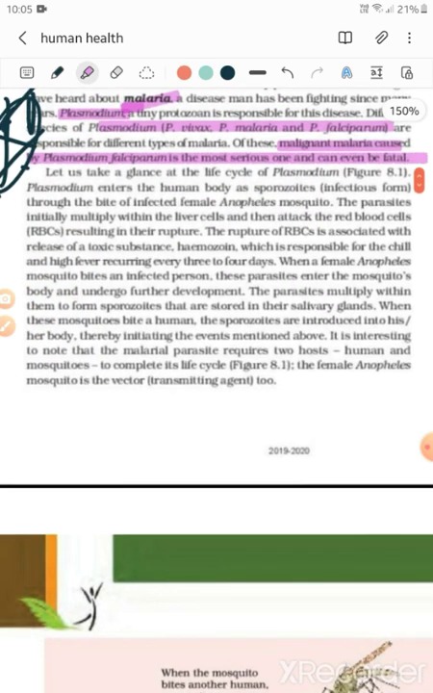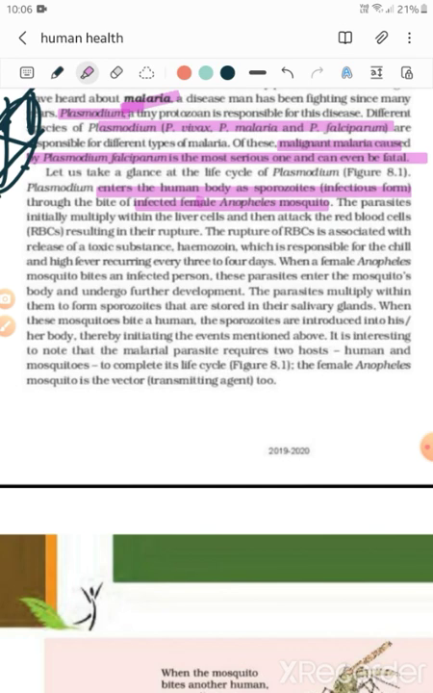Let us take a glance at the life cycle of the Plasmodium. Plasmodium enters the human body as sporozoites, infectious forms, through the bite of a female Anopheles mosquito. So the infectious form of Plasmodium is its sporozoite form. This is how it enters the human body from the mosquito. I will explain it when I come to the next page. I'll explain this very clearly.